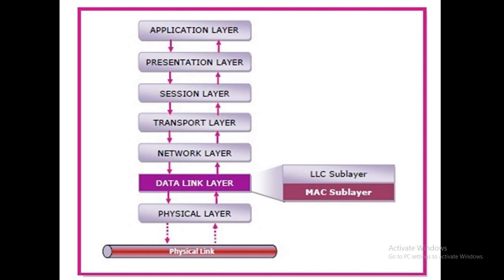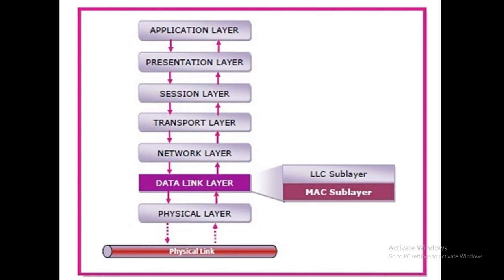The function of the control field is that it contains any protocol information needed for the functioning of the MAC protocol, and the destination MAC address field contains the physical address of the destination.